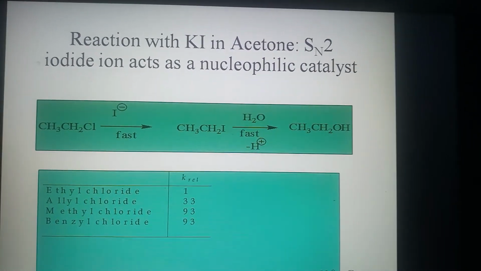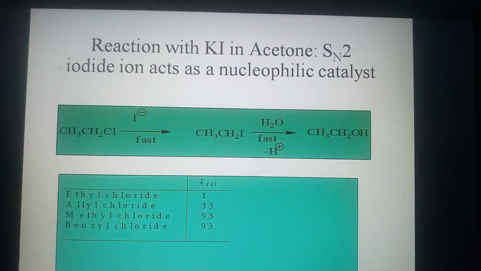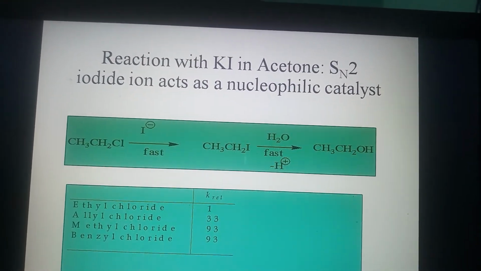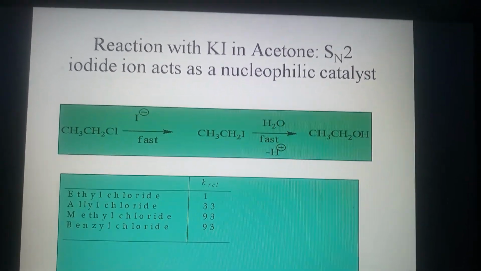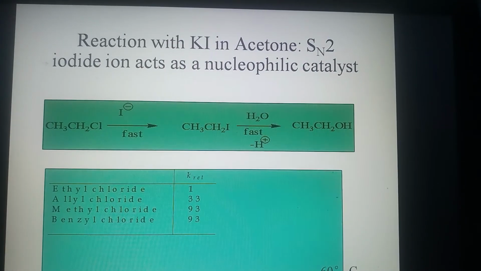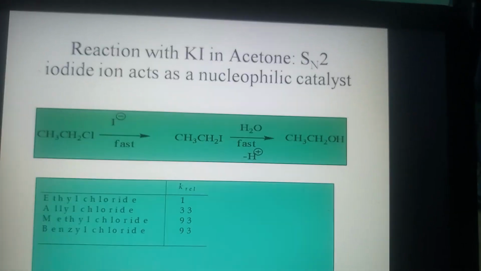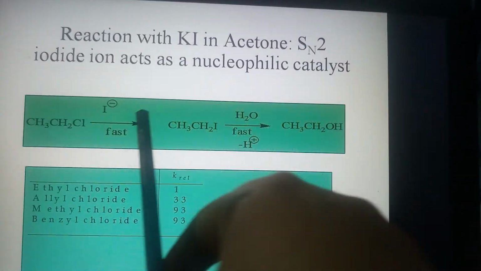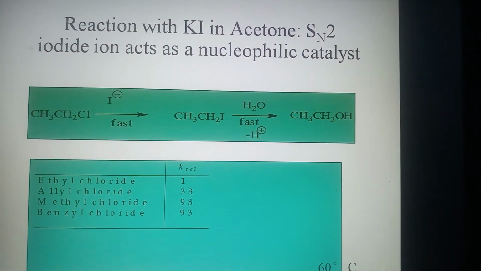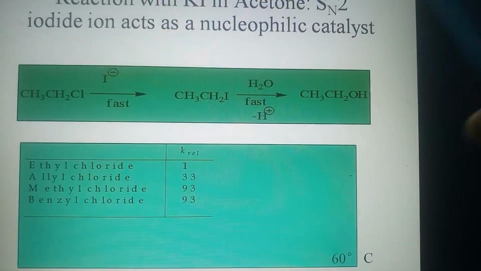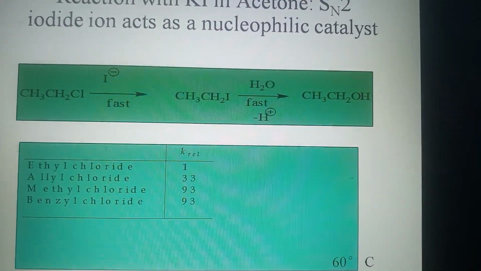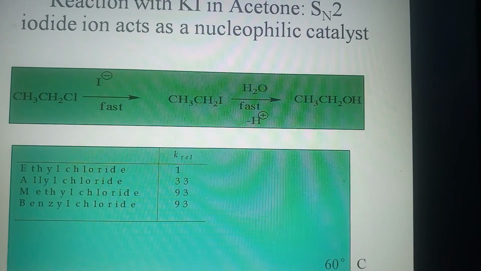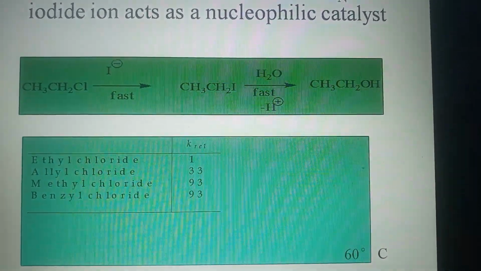Now, reactions with KI in acetone, SN2 reaction. Here iodide ion acts as a nucleophilic catalyst. Sometimes iodide ion can act as a nucleophilic catalyst. How? If we add water to this substrate, that is ethyl chloride, forming ethanol, the reaction is not fast. But if we add some iodide ion to the reaction mixture, the reaction is very fast.